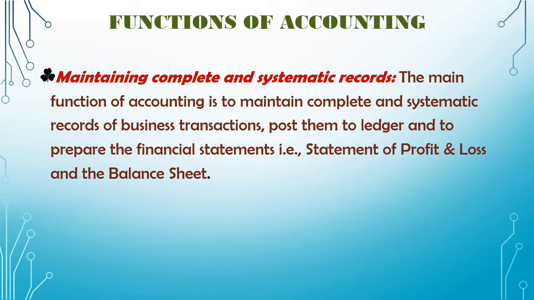In one of my videos I had shown you the T form of balance sheet. On one side we have liability and capital, and on the other side we have the assets.